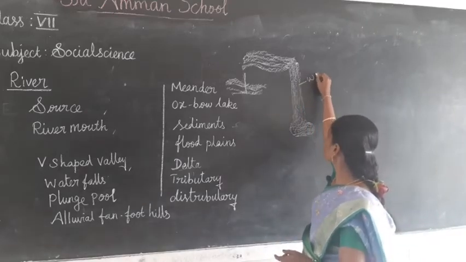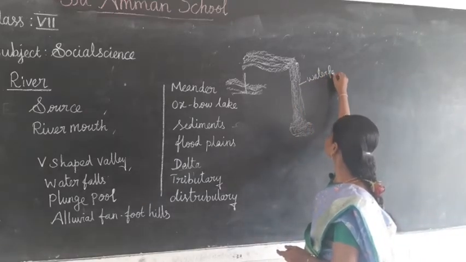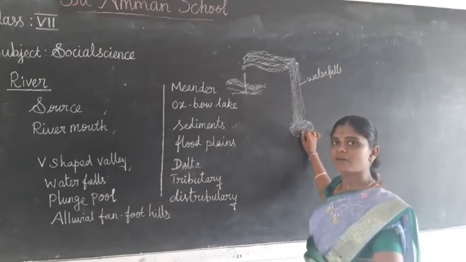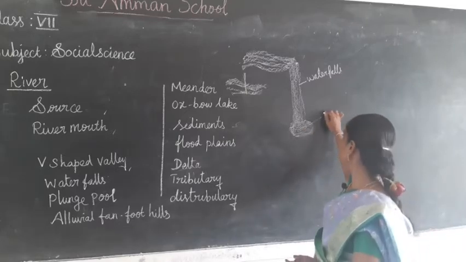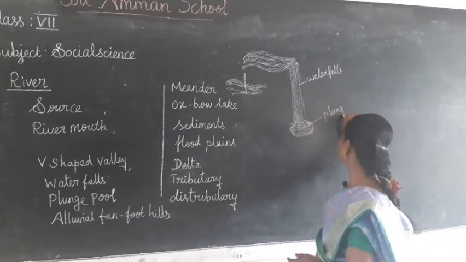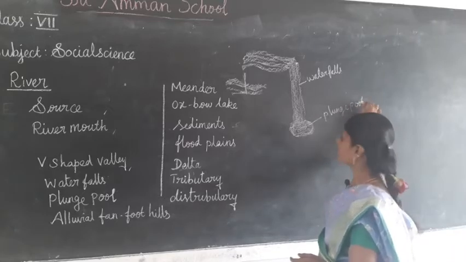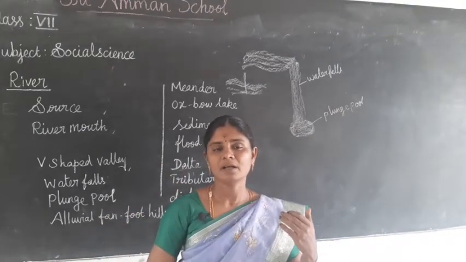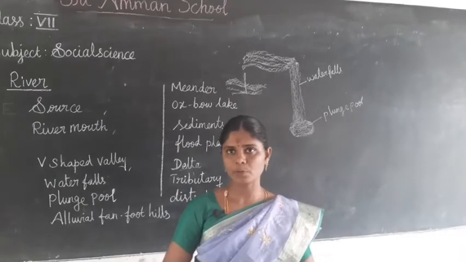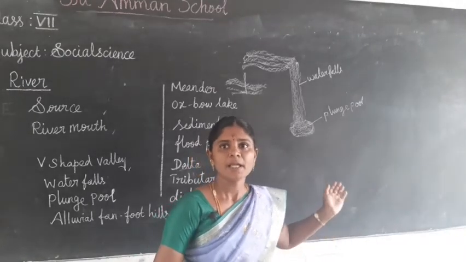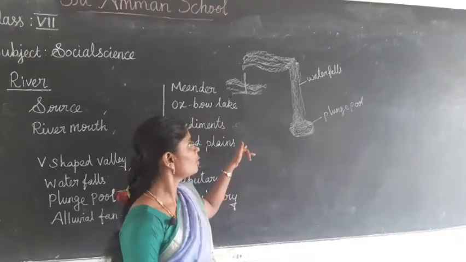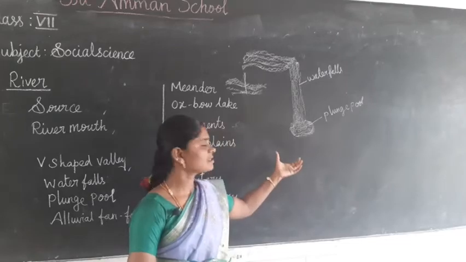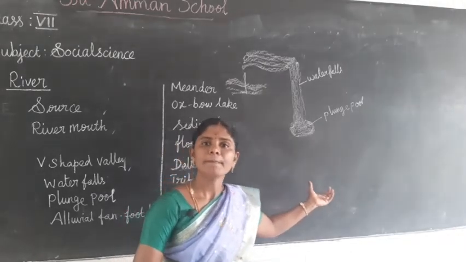It is a waterfall, and the hollow feature at the base of the waterfall is called a plunge pool. Already you know what a pool is: the place where you swim and dive. Now the water falls down with force and creates a hollow feature at the base of the waterfall. It is called a plunge pool.